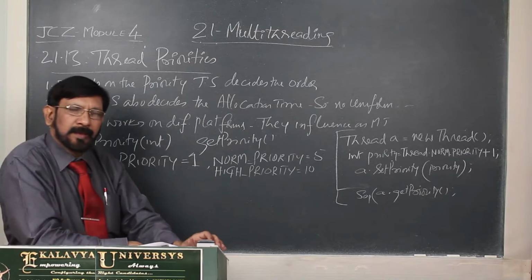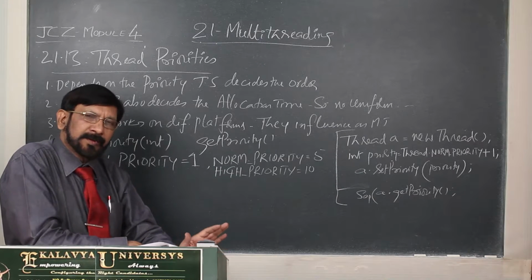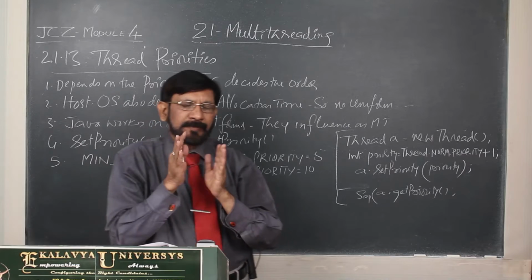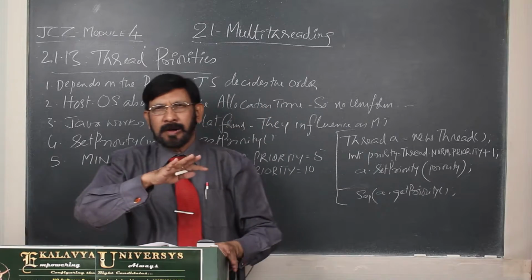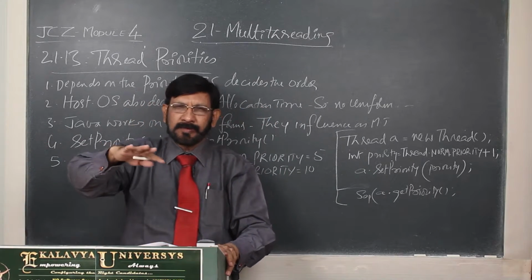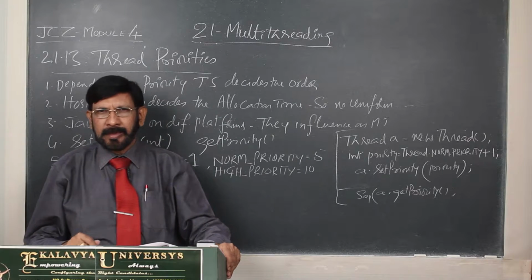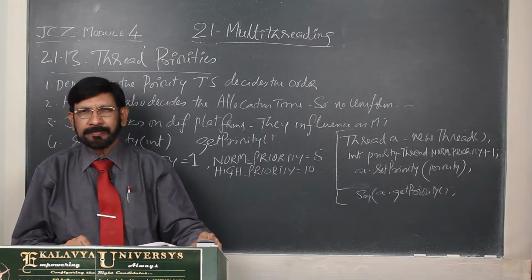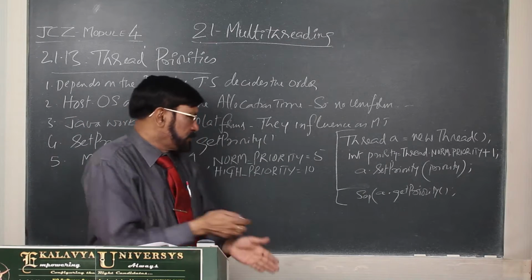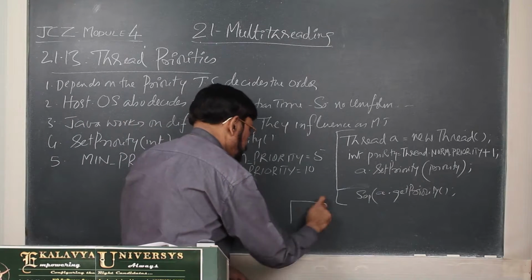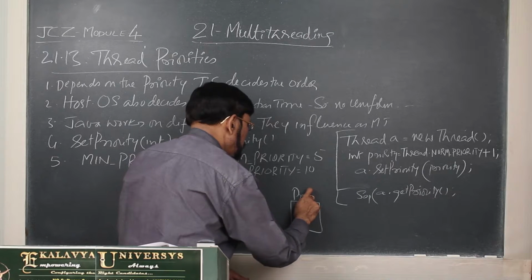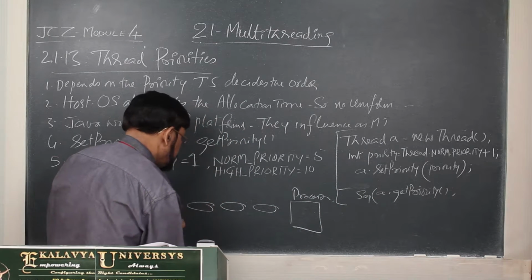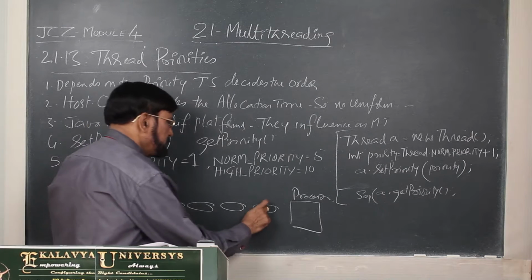Thereafter, threads are given different priorities, already I told you. Actually, what is the default way? The default is that all threads are given equal priority. Equal priority by default is normal priority. So, they stand in a queue. This is the processor, and this is A thread, B thread, C thread, D thread, like this.